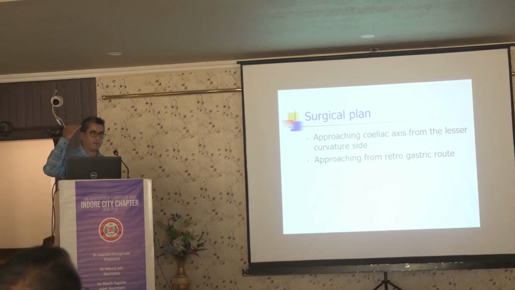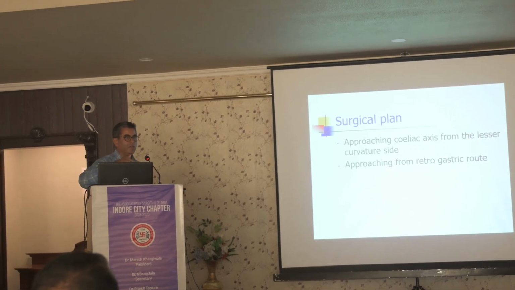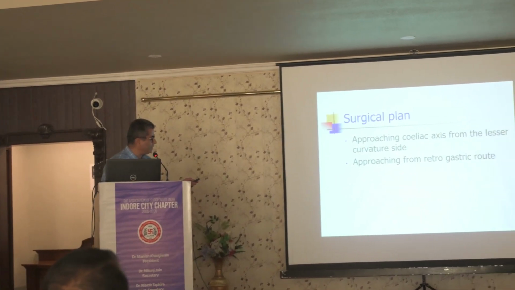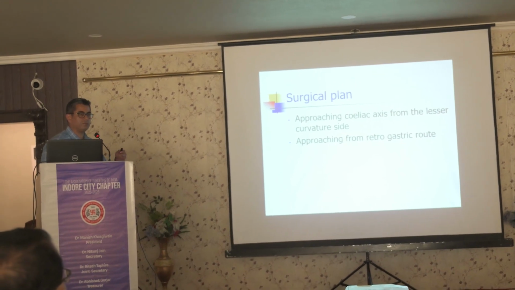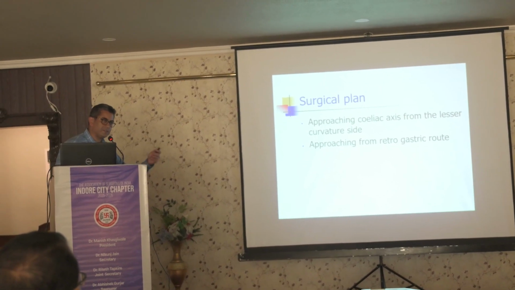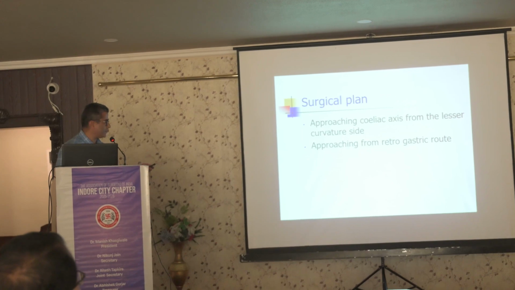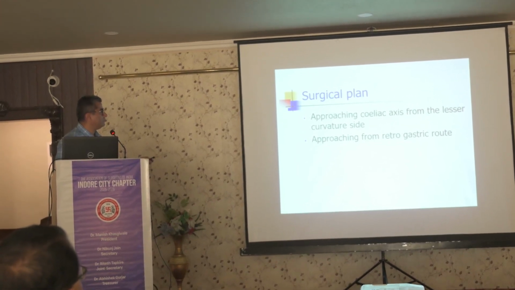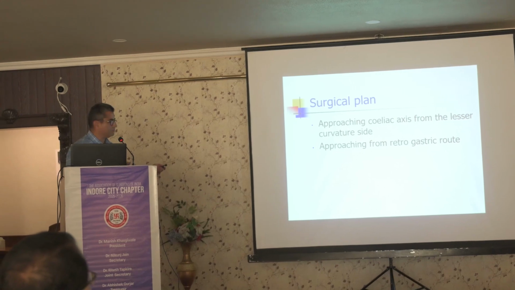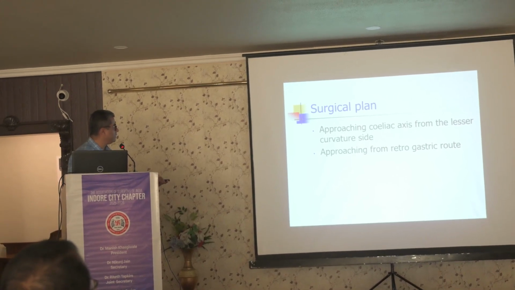that is one from the anterior, that is lesser curve के ऊपर से stomach के आगे से, और दूसरा है कि आप completely stomach को mobilize करें, stomach को retrogastrocolic ligament divide करें और पीछे से जाके stomach को lift करें और वहाँ से celiac axis को deal करें. So this is much easier for somebody like me who is just a beginner in surgery.